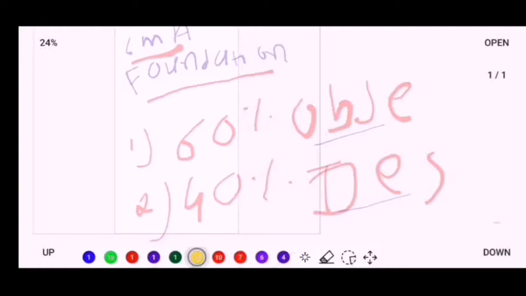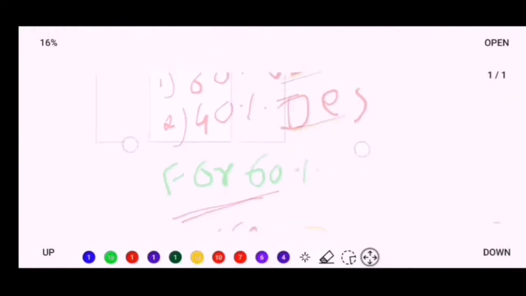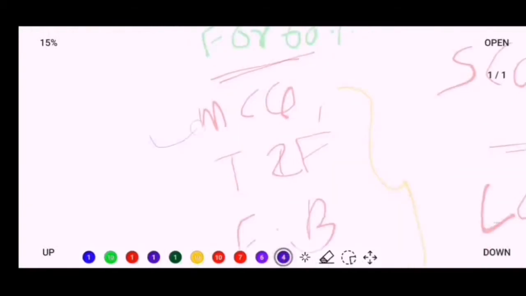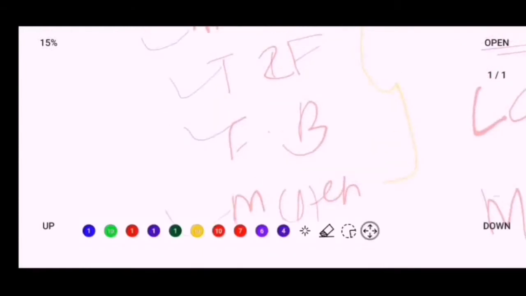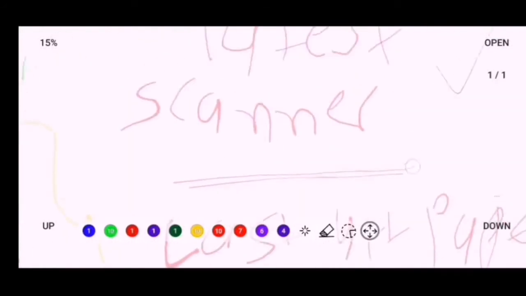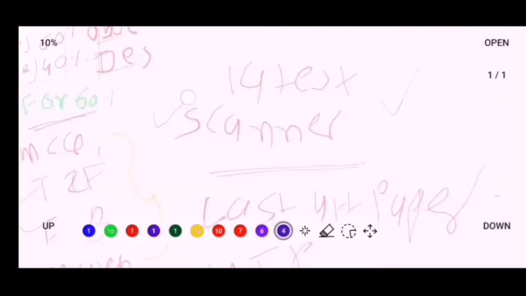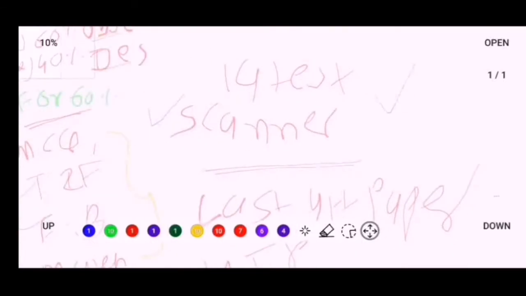In your exam paper you will get 60% objective and 40% descriptive. Means 60% what? 60% includes MCQ, true and false, fill in the blanks and match the following. For that 60% portion you have to read, as per my opinion, the latest scanner. If you don't have the latest scanner, you may find it on Amazon, so you may go there and order your scanner. So if it is available with you, then it's okay.